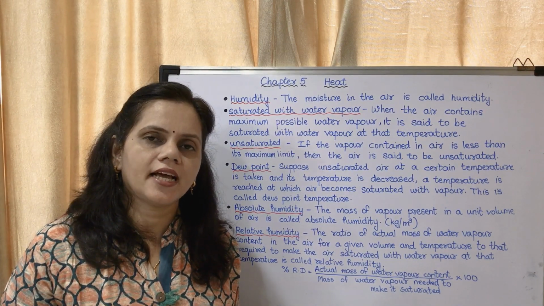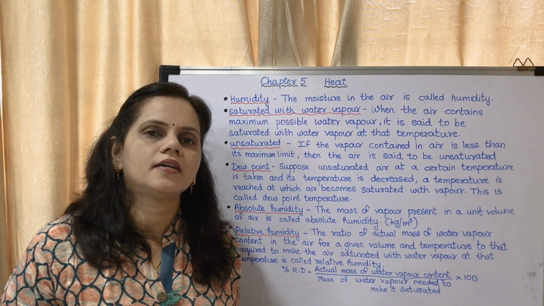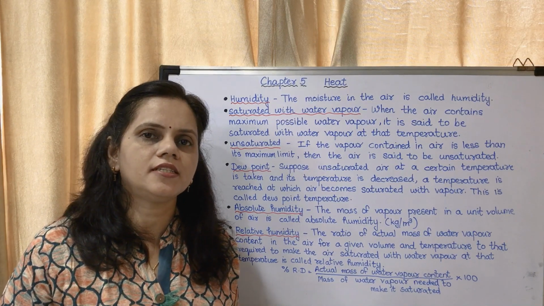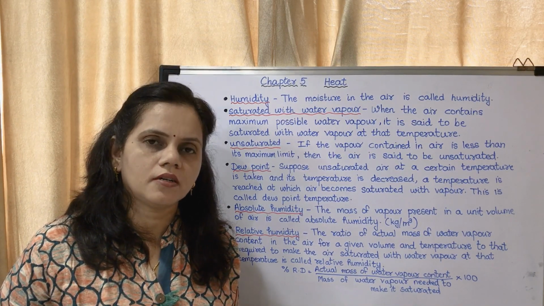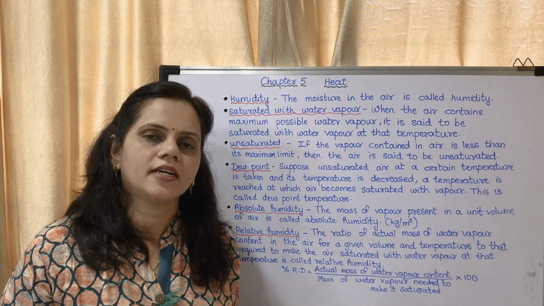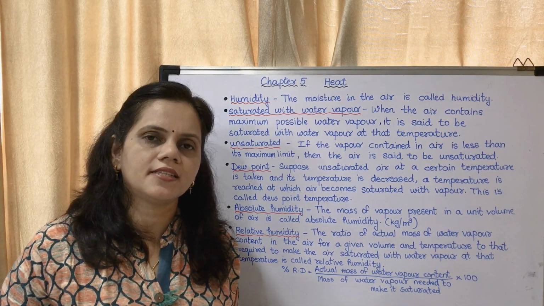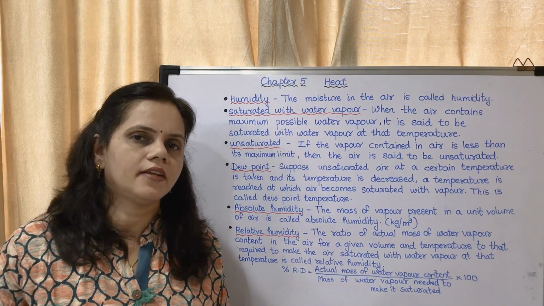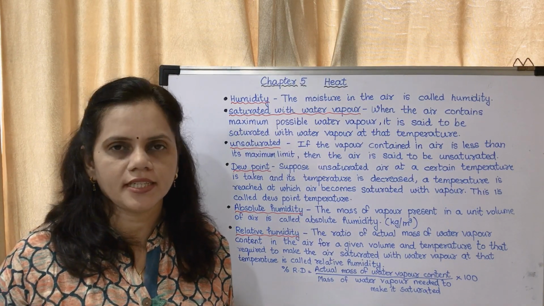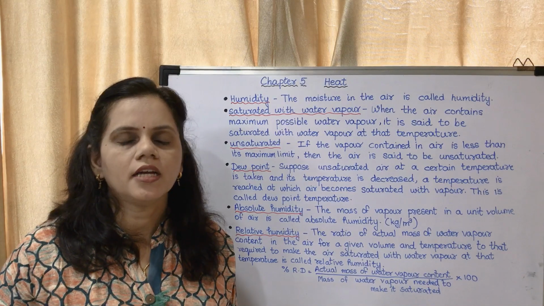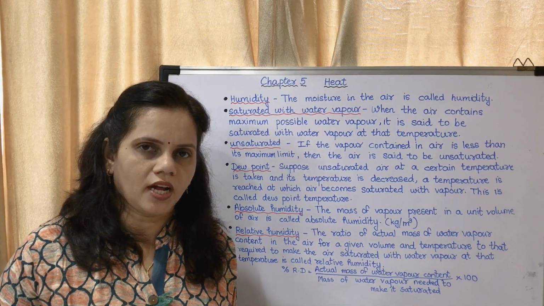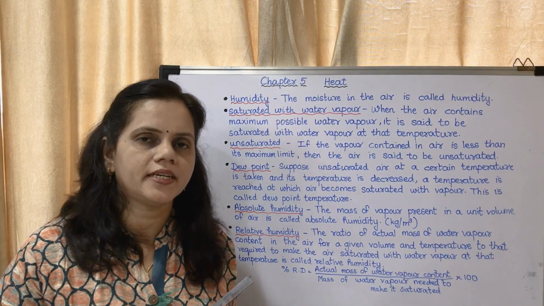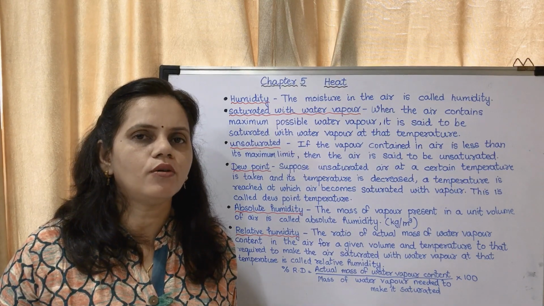When you decrease the size, the maximum number of students it could include is about 35. When it reaches that 35, whatever is in excess will be out. They won't be able to sit in that class. In the case of humidity, those extra get converted into water.